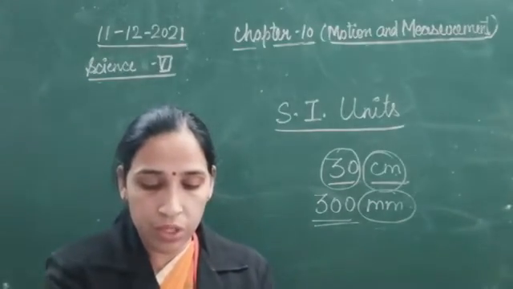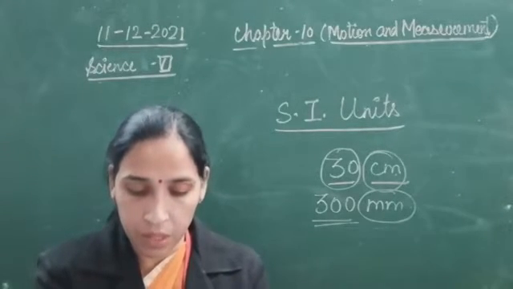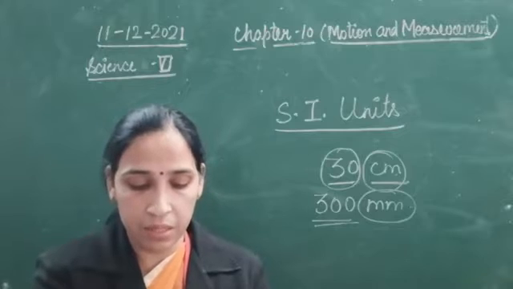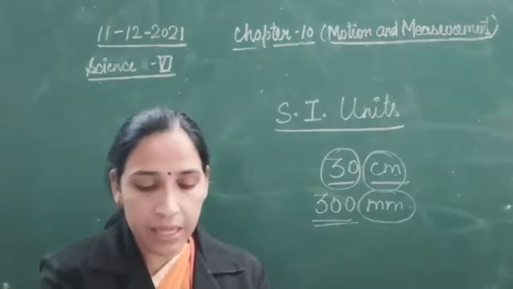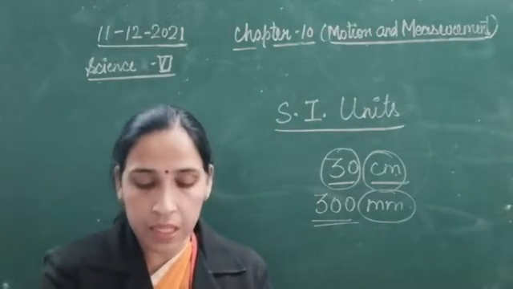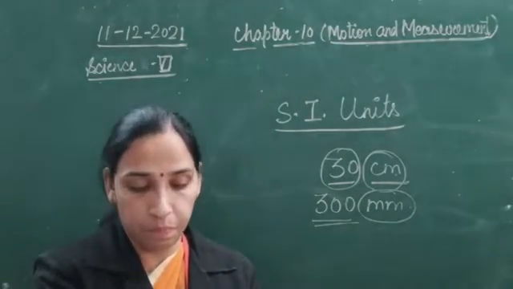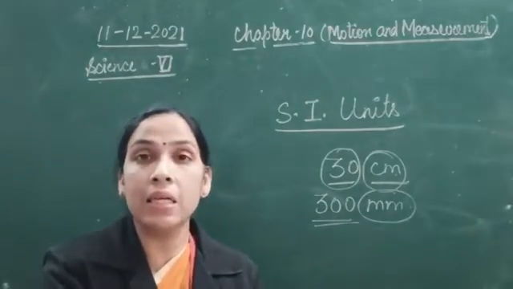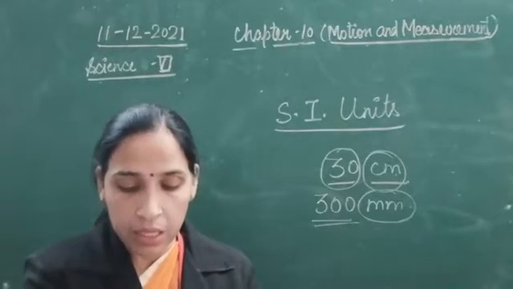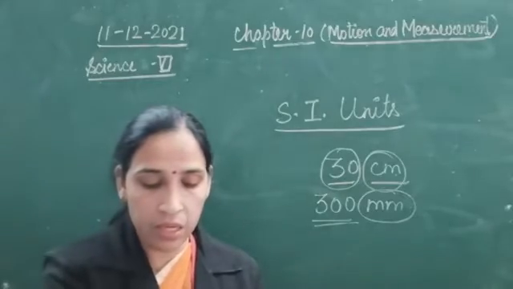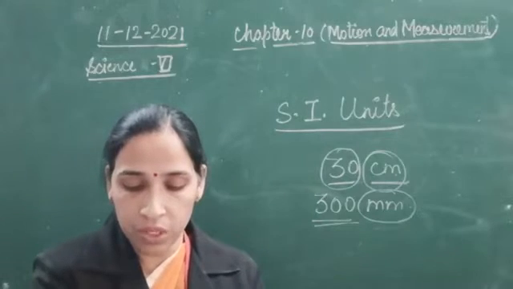The SI unit of measuring length is meter. The symbol of meter is m. One sample of the standard meter is kept at the National Physical Laboratory in New Delhi. The meter used everywhere in our country is an exact copy of that national standard.